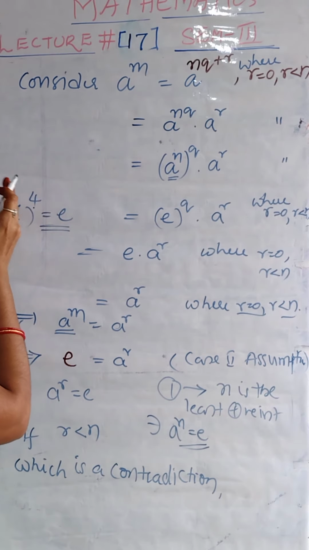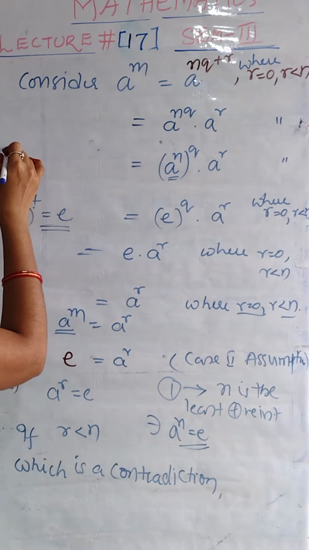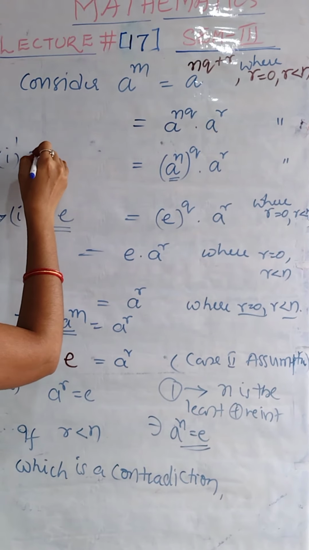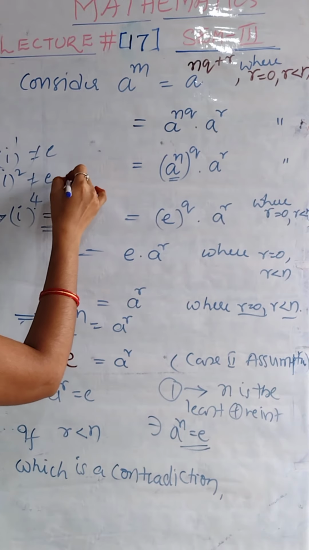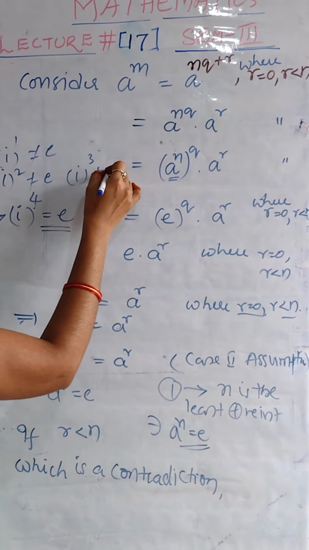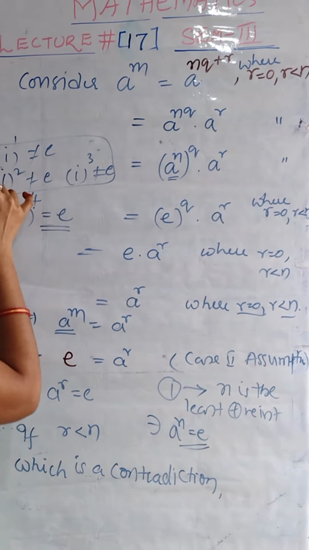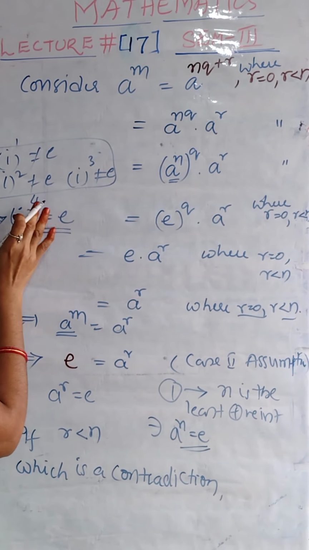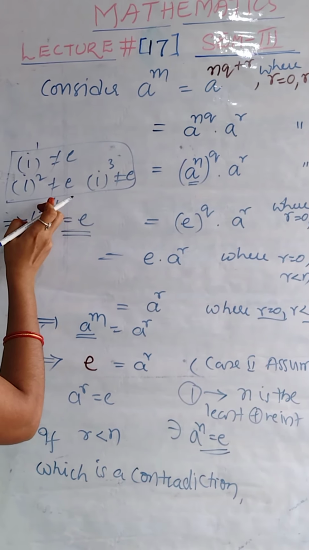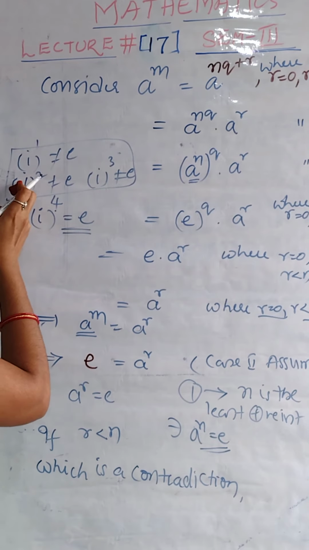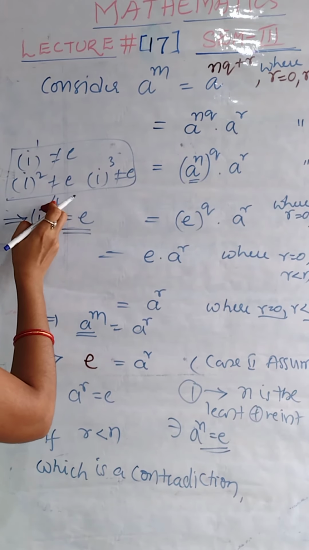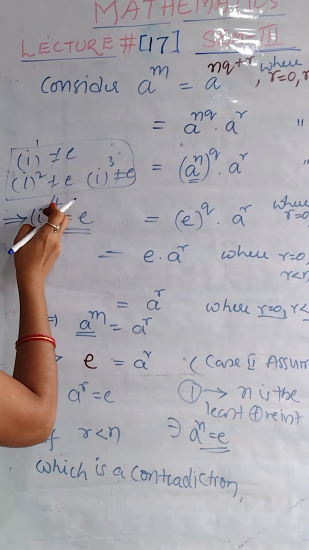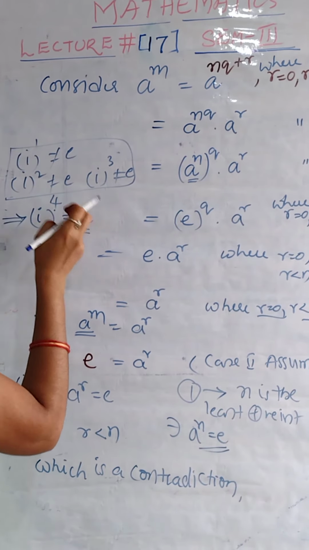Less than 4, that means 1, 2, 3, does not satisfy. i power 1 is not equal to e, i power 2 is not equal to e, i power 3 is also not equal to e, whereas i power 4 is equal to e. That means 4 is the least one which is satisfying this condition.